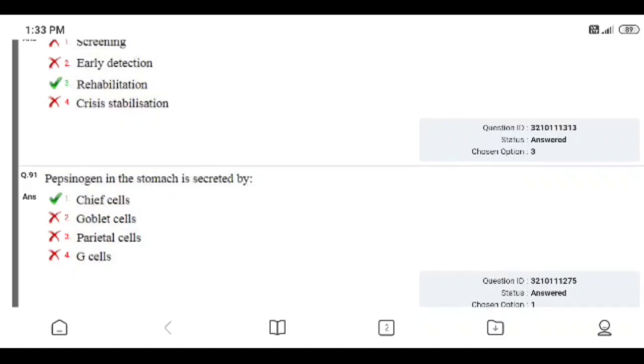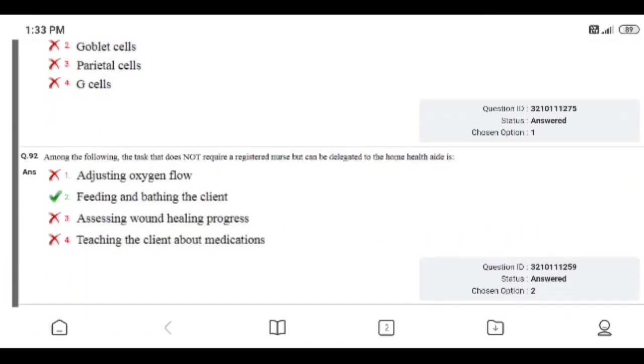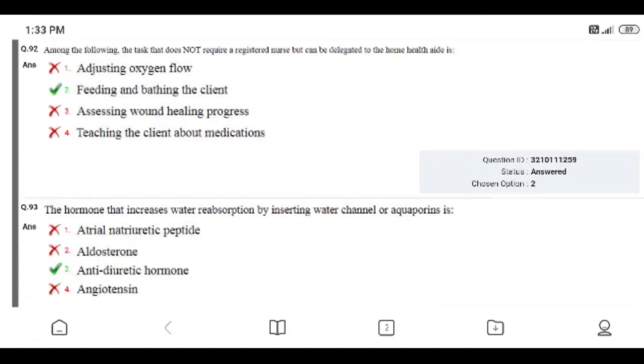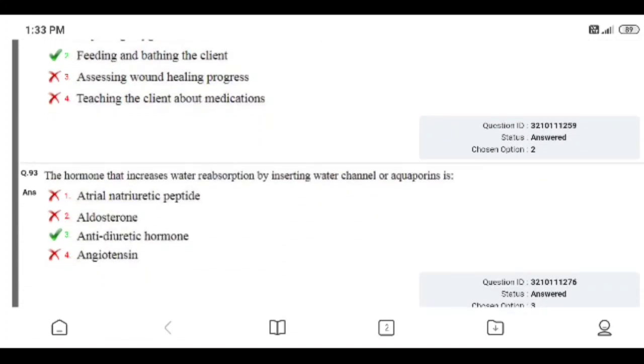Question number 91. Pepsinogen in the stomach is secreted by chief cells, goblet cells, parietal cells, G cells. Right answer is 1, chief cells. I answered correctly. Among the following, the task that does not require the registered nurse but can be delegated to the home health aide is adjusting oxygen flow, feeding and bathing the client, assessing wound healing process, teaching client about medications. Right answer is 2, feeding and bathing the client. I answered correctly.